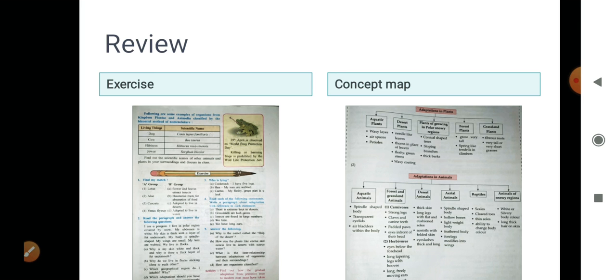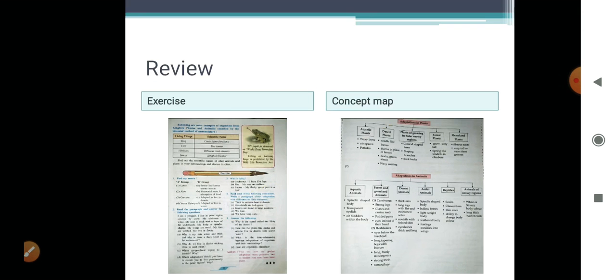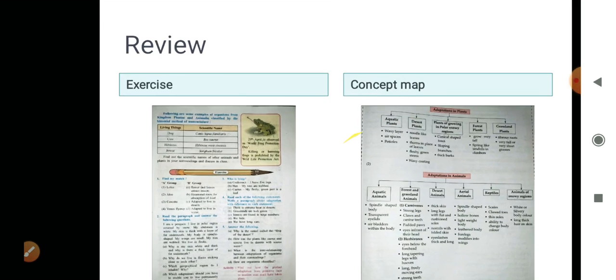Reptiles: they have scales, clawed toes, thin soles, ability to change body color. Animals of snowy regions: white or silvery body color, long, thick hair on the skin. So if you learn this concept map, it is much easier for you to learn the classification of plants and animals. Now let us go to the exercise.